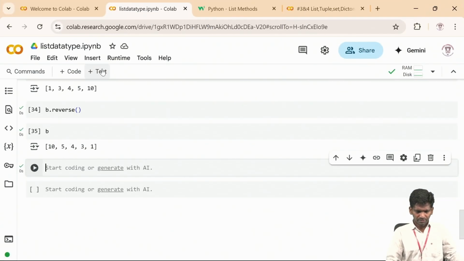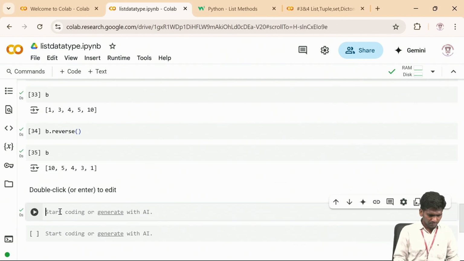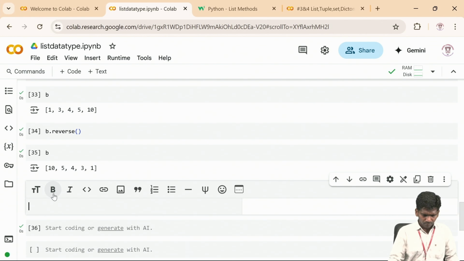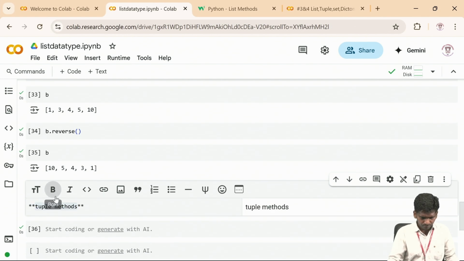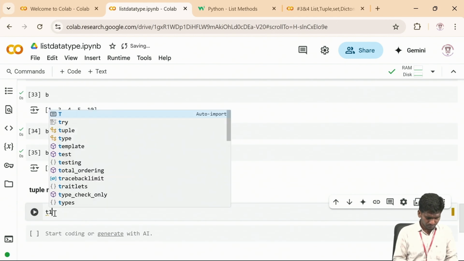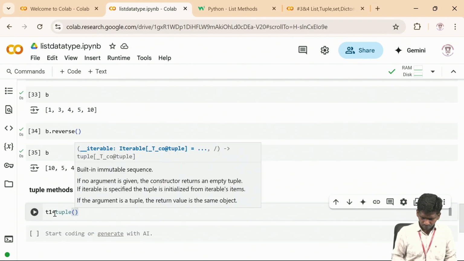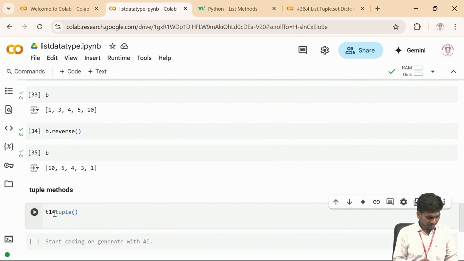Let me take one text file, tuple methods. Now we can define some variables. T1 equal to tuple, so you can declare like this with the keyword, or we can simply declare with the brackets.